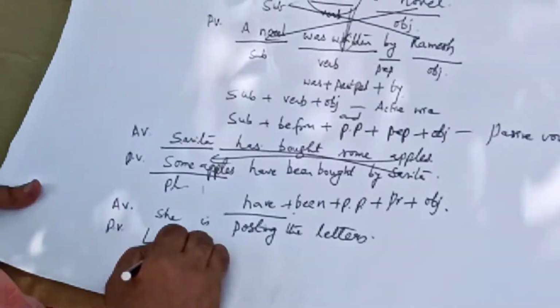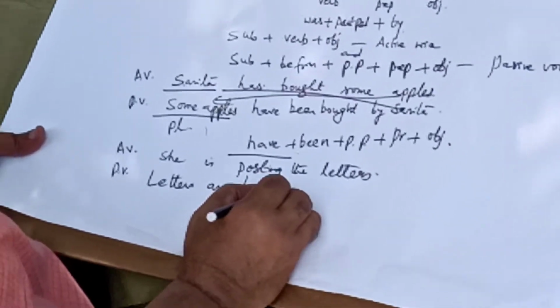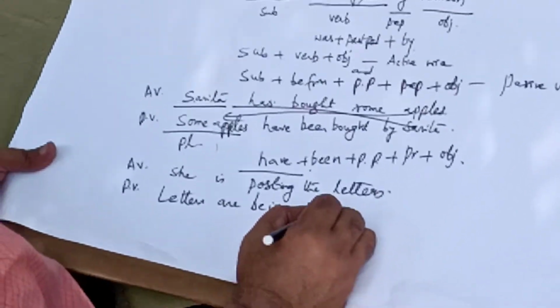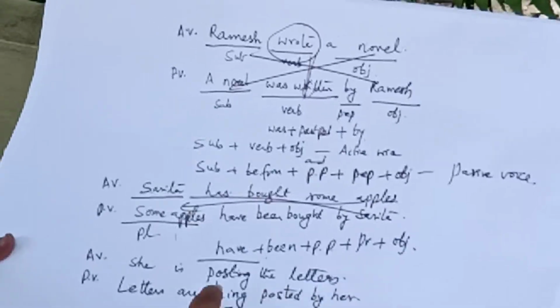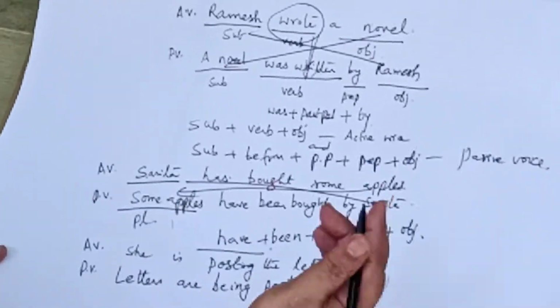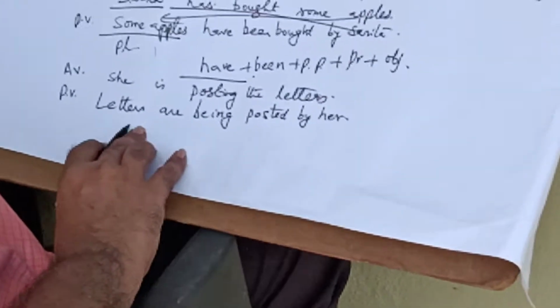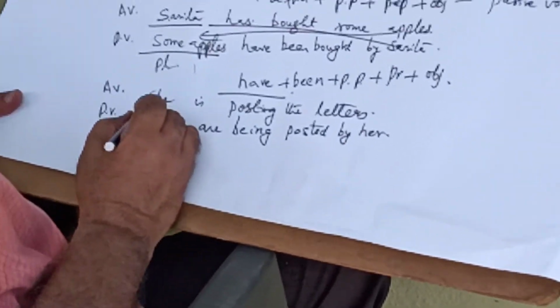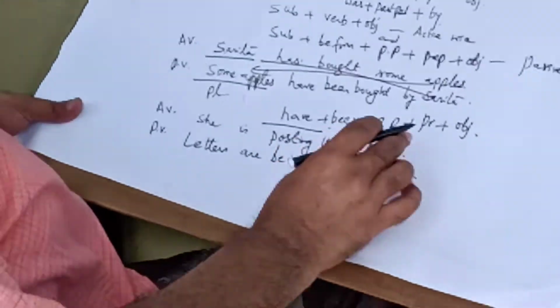Letters are being posted by her. So as usual, subject becomes the object and object becomes the subject. But here, she is changed into her. Letters remain the same.